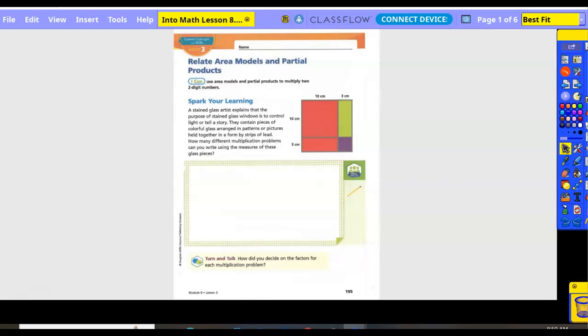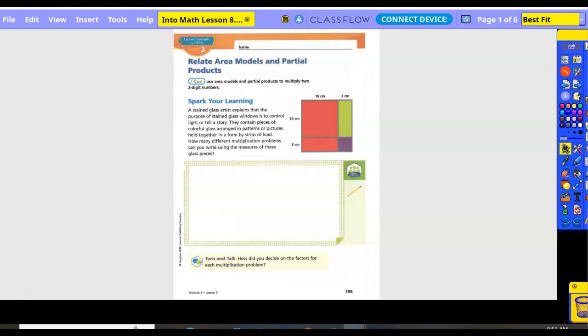Spark your learning. A stained glass artist explains that the purpose of stained glass windows is to control light or tell a story. They contain pieces of colorful glass arranged in patterns or pictures held together and formed by strips of lead. How many different multiplication problems can you write using the measures of these glass pieces?